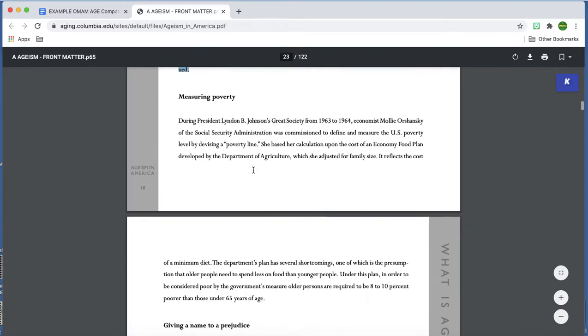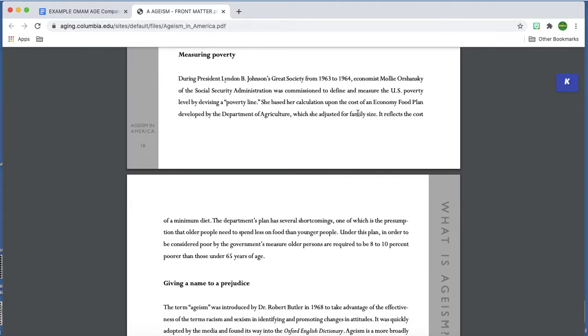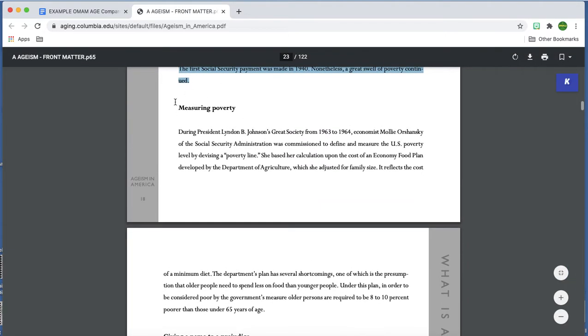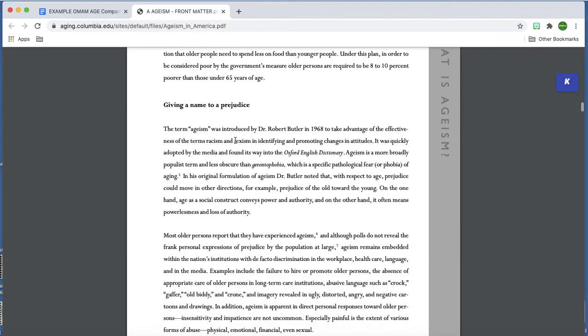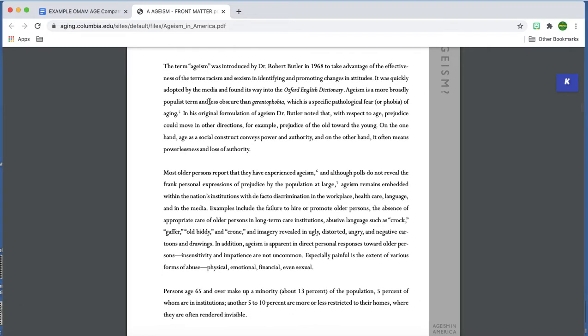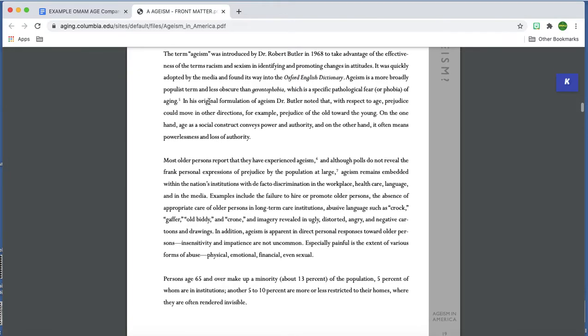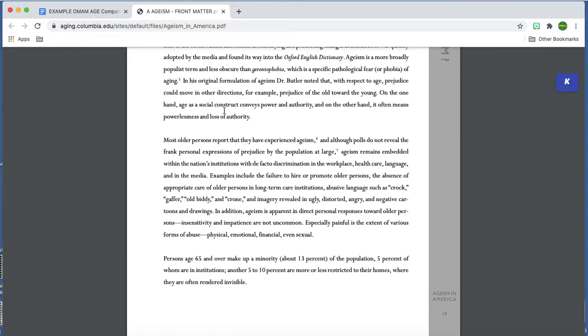All right, I'm going to go ahead and scroll down. Oh, so the people doing poverty, check this out, measuring poverty. If you're looking for a source and your topic is poverty, you may want to look at this resource as well. Let's see. Oh, here we go. They're going to talk about the term ageism. And I'm skimming through. I'm looking at what I want to take notes over.